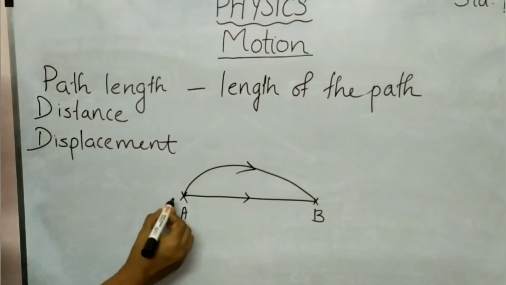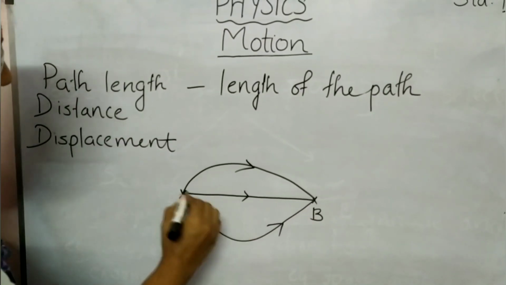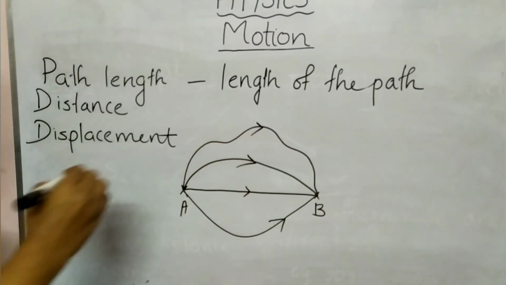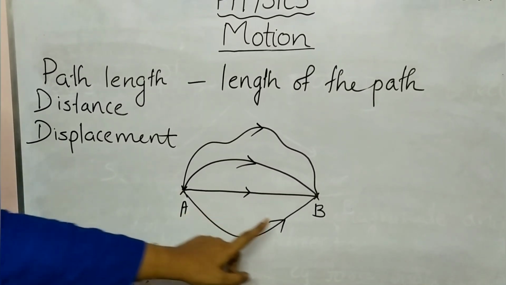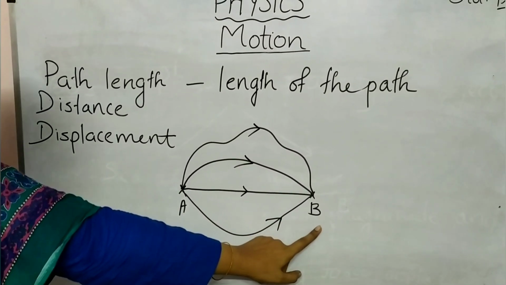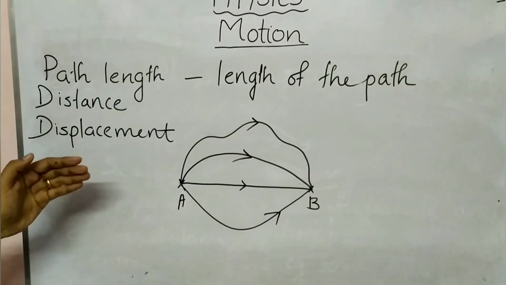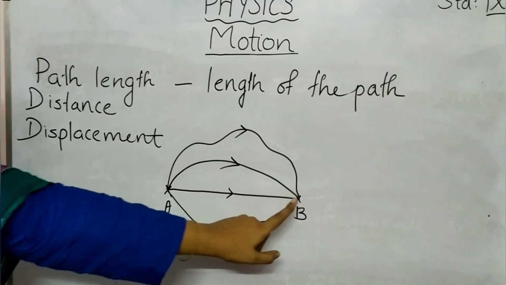Like that another person is using this path. Another one, he is using this path. Here you can see initial position A and the final position B for all these persons, but they have chosen different paths for moving from A to B.